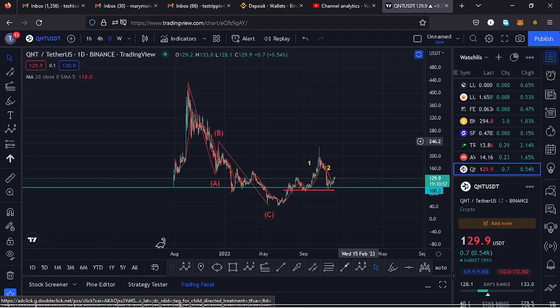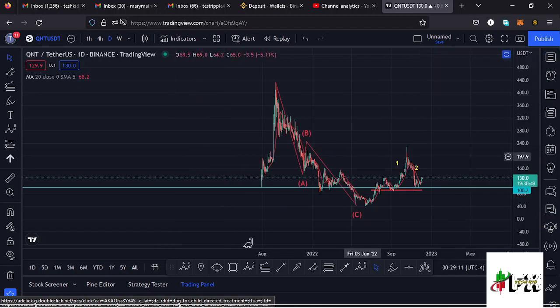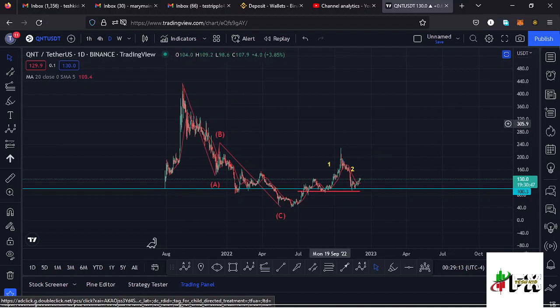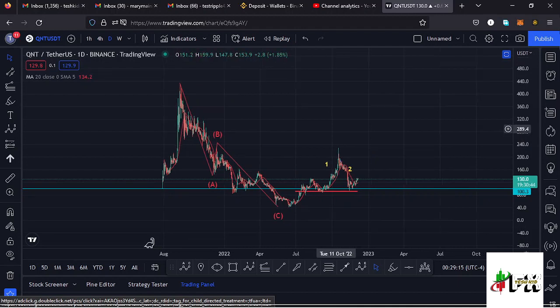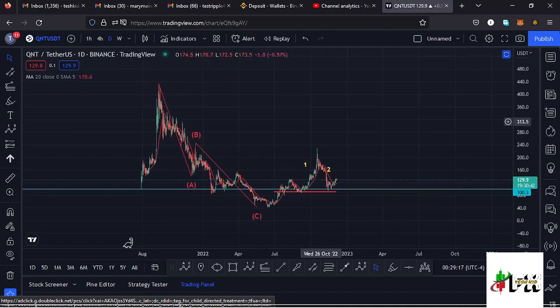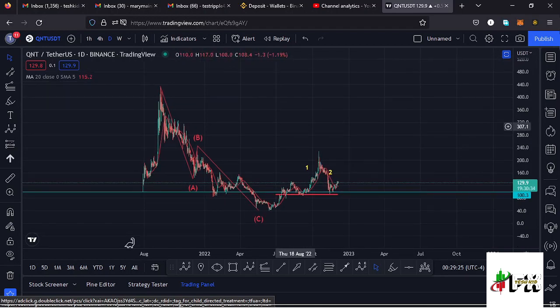I'll be giving you a price prediction update on Quant, whose current price stands at the $129.9 mark, and here on TradingView the market is up by 0.54%. In this video I want to give you the short-term and the long-term scenarios that I expect to play out, basing my analysis on the EBOOK structures, the Fibonacci's, and also drawing out any key chart patterns that you have information on this chart. Allow me to kickstart the video by giving you a brief of what has been happening here on the Quant chart.